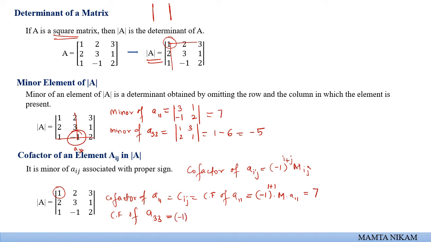So according to this formula, what will it be? It will be minus 1 raised to, sorry, this is 3 2. So it will be 3 plus 2 into the minor of the element A32. So minus 1 raised to this 3 plus 2, that is going to be 5. It is an odd term so it will stay negative, and what minor did we get? Already minus 5, so this will be positive 5. Accordingly we can calculate the cofactor of each element present in this determinant. I hope everyone is clear. I hope it is clear with what is determinant, minor and cofactor.